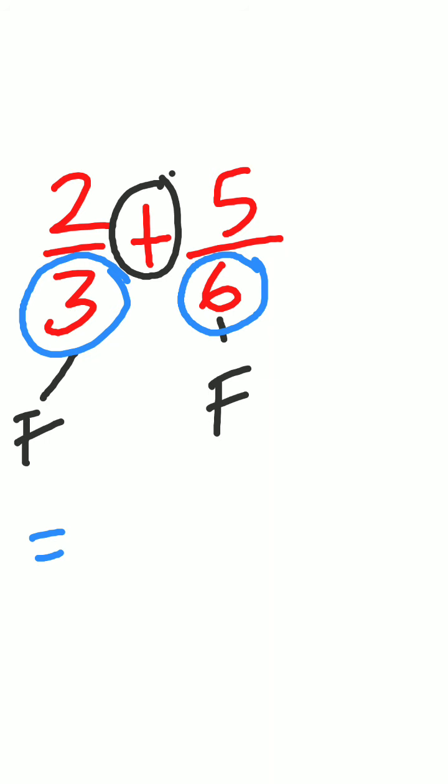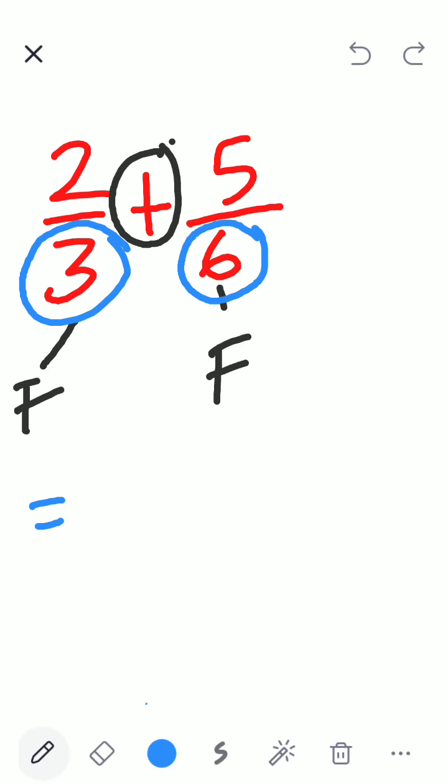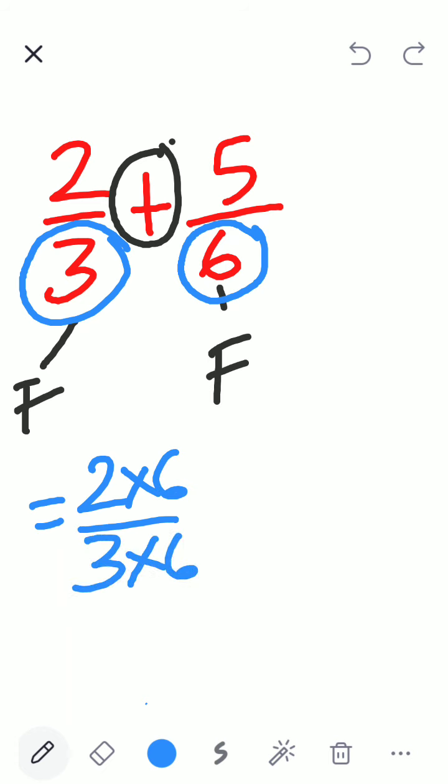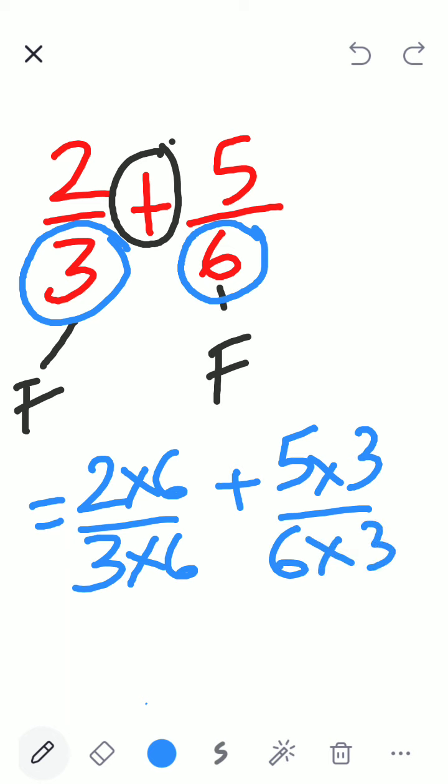Yes, because the denominators are different. And when the denominators are different, what do you do? Yes, you will convert to like fractions. Very good. How? Okay. So you will say, I will do 2 into 6 divided by 3 into 6, and 5 into 3 into 6 into 3. You will get 2 into 6 divided by 3 into 6, 12 divided by 18, plus.